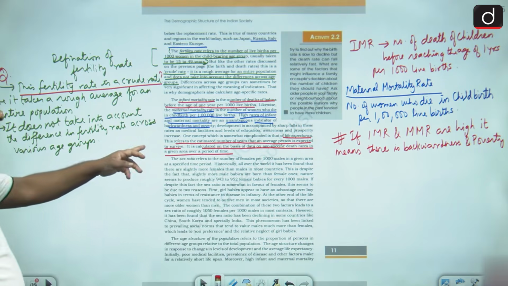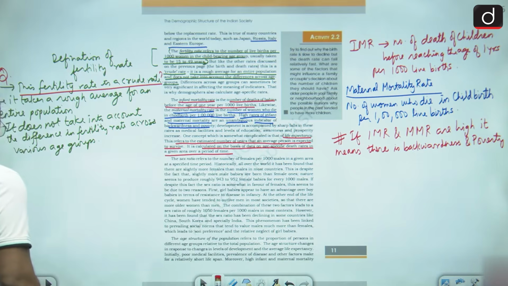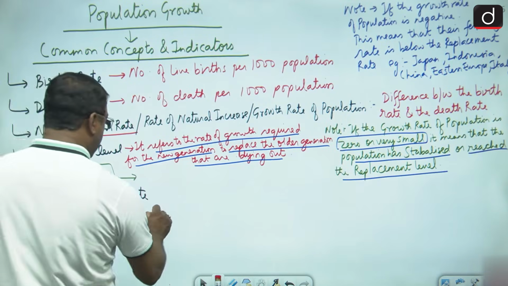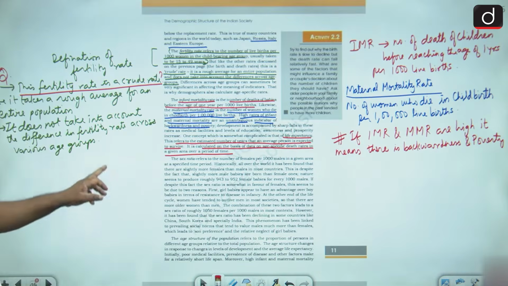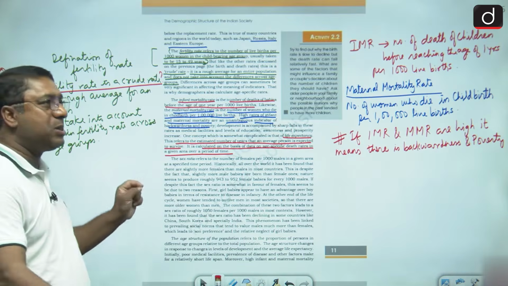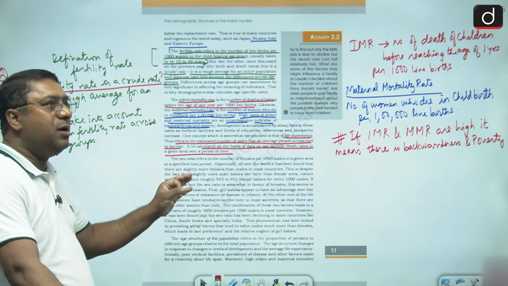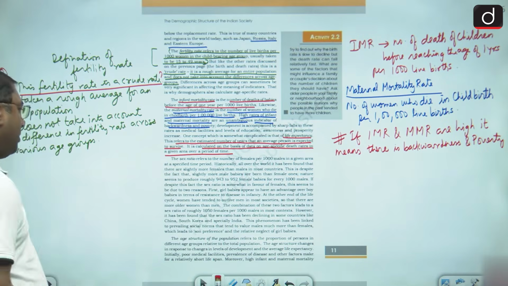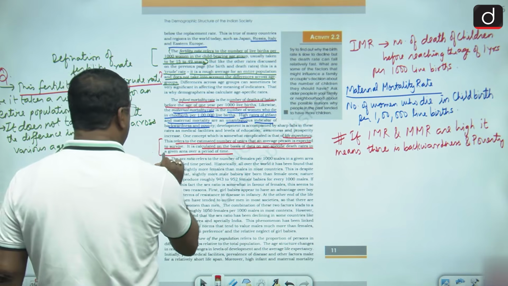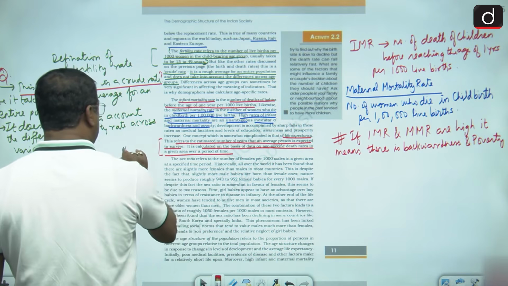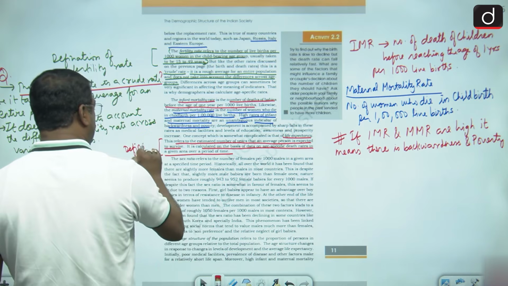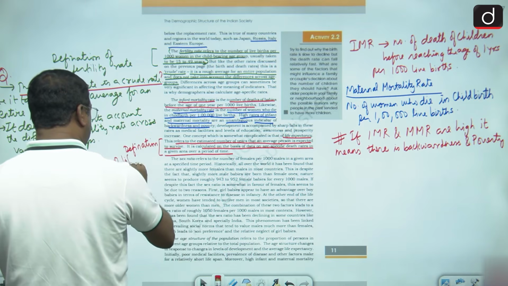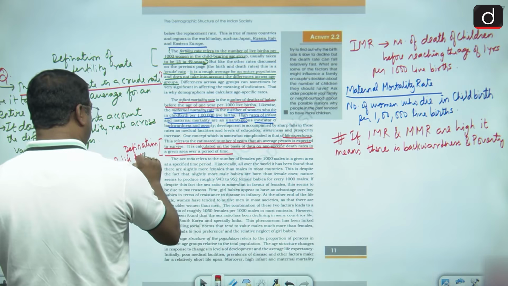So please remember this life expectancy definition, that is the estimated number of years that an average person is expected to survive. This is the definition of life expectancy.